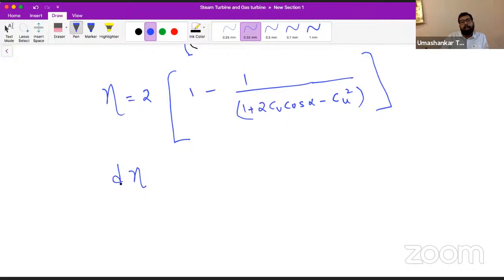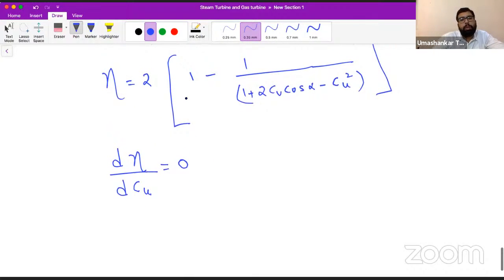Now if we move ahead, we have this relation. Can we differentiate it with respect to Cu and put it equal to 0? If we differentiate it with respect to Cu and put it equal to 0, we will have our speed ratio for the condition of maximum efficiency. So let's just do it.